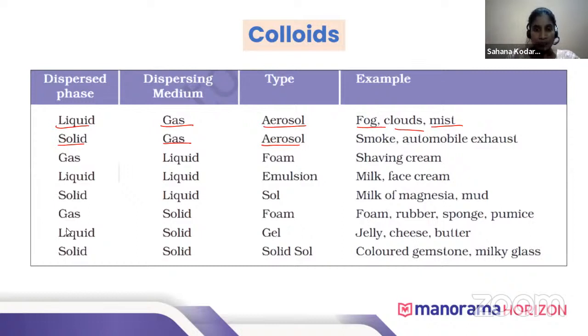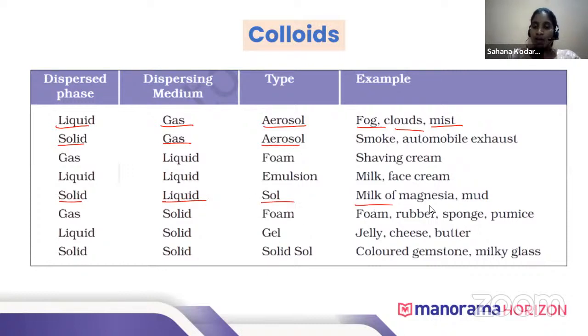For example, just remember that the dispersed phase is the small quantity, like a solute, and the dispersed medium is like a solvent. When solid is the dispersed phase and liquid is the dispersed medium, the type of colloid formed is sol.